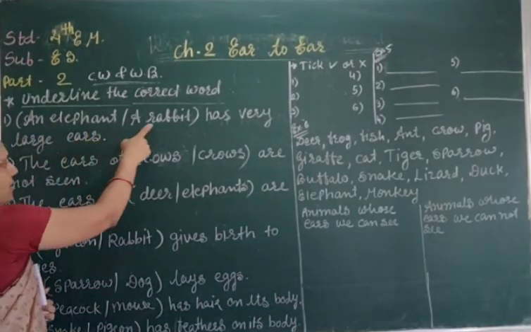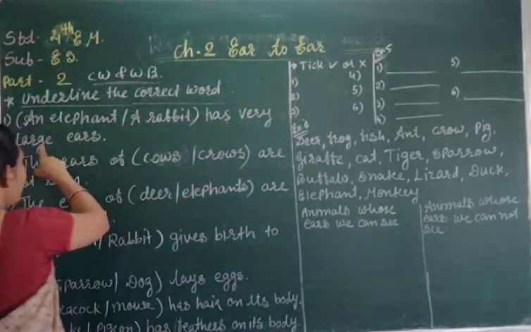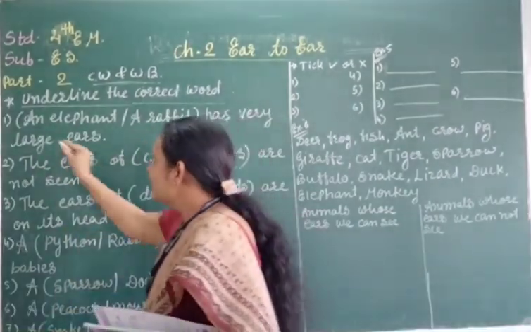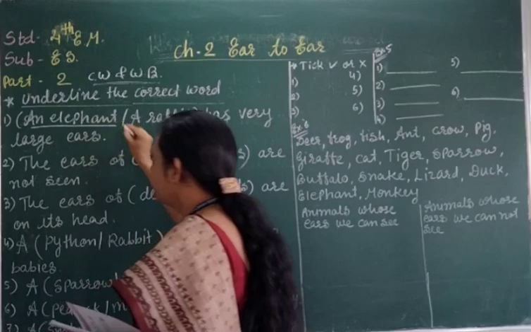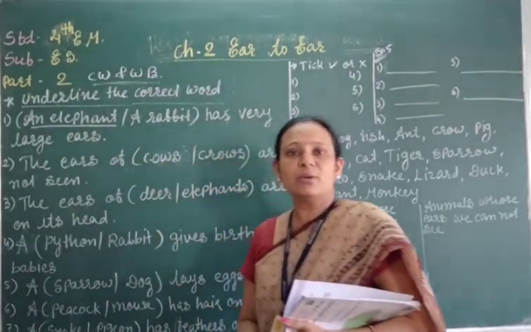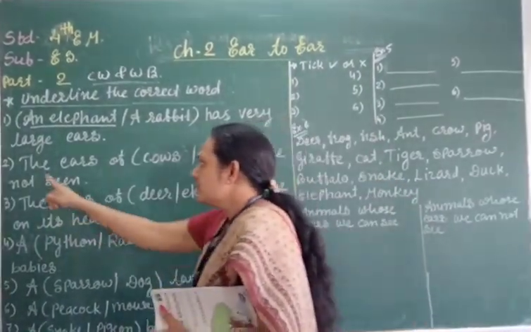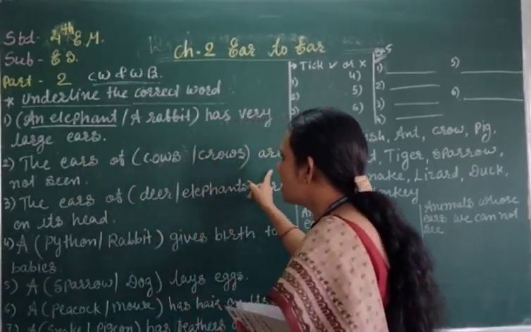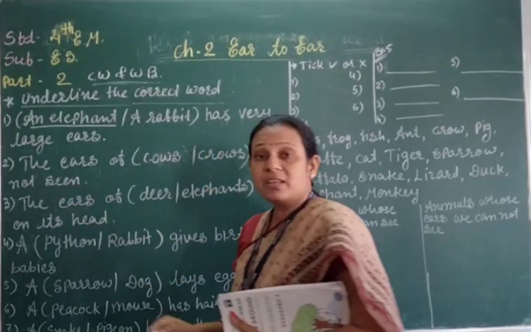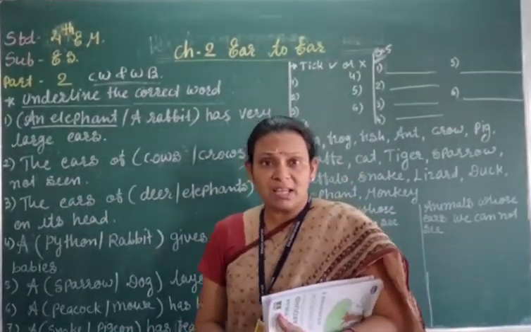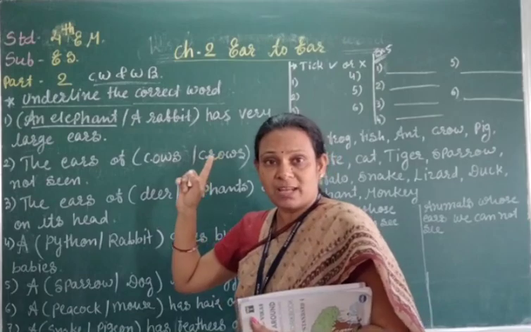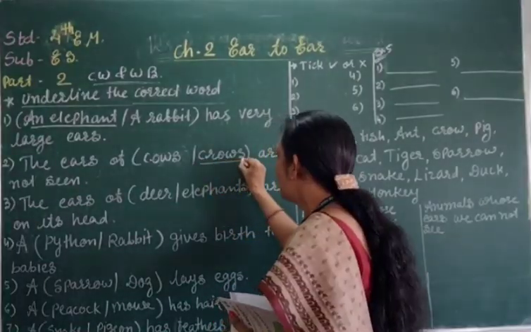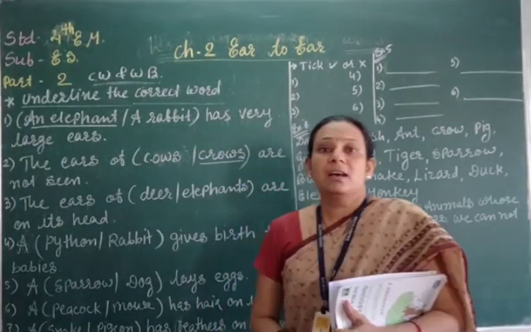An elephant, a rabbit has very large ears. Which animal has very large ears? Obviously it is the elephant. Right? So we have to underline below an elephant. Second number, the ears of cows, crows are not seen. Which animal's ears are not seen? Cows, cows have them, right, we see them. Crows, crow is a bird, so mostly all the birds, we do not see the ears.